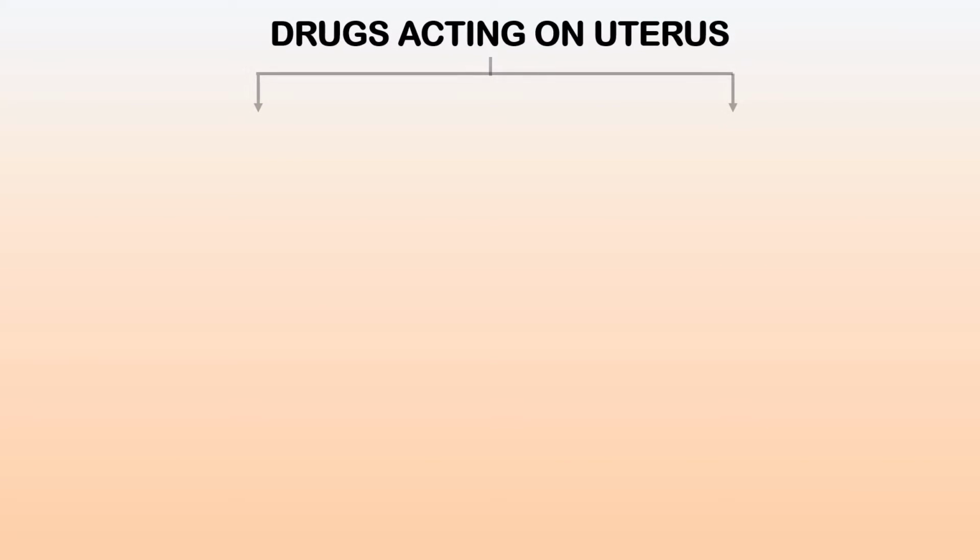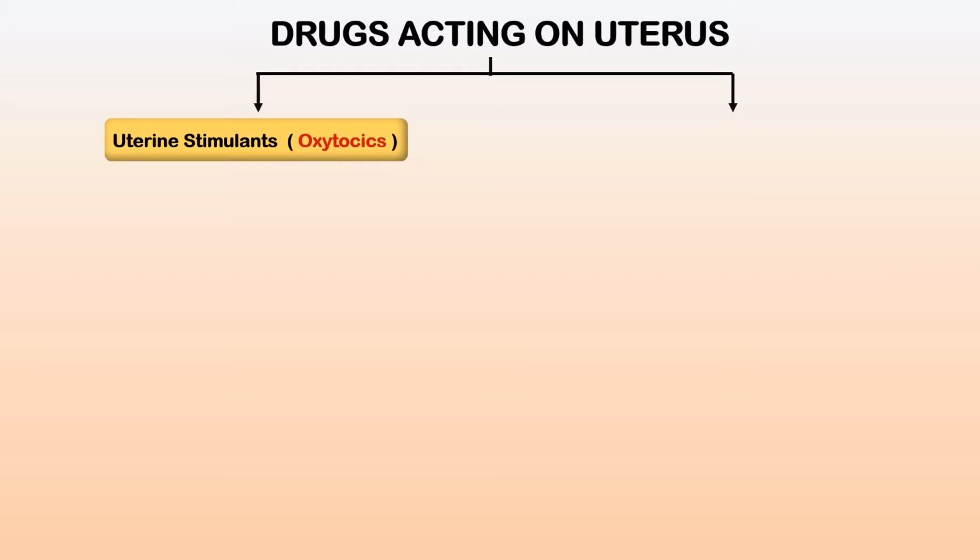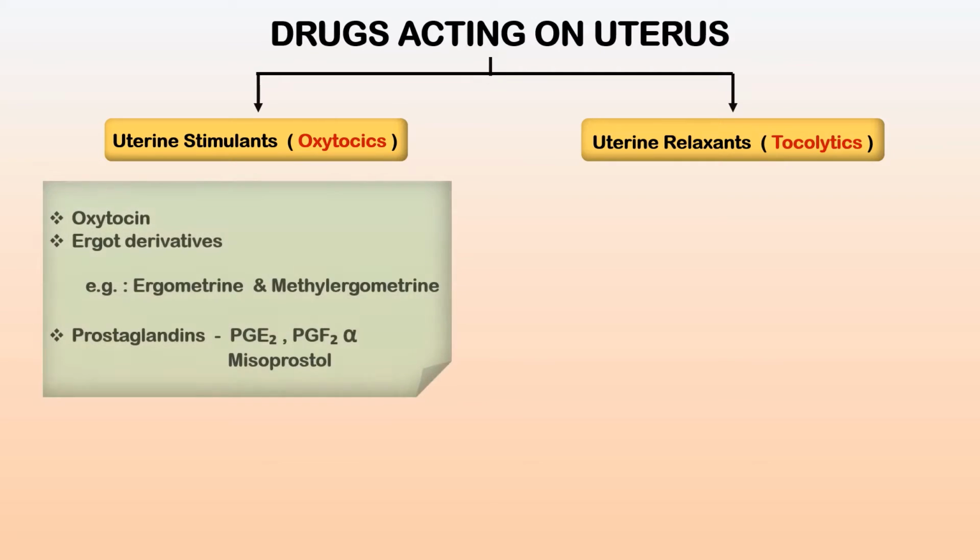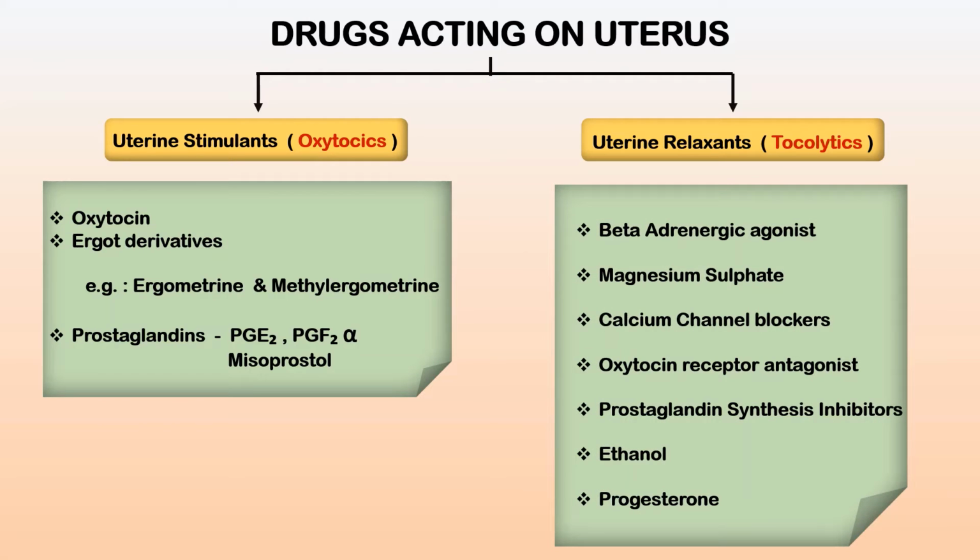Drugs acting on uterus are categorized into two: uterine stimulants and uterine relaxants. These uterine stimulants are otherwise called oxytocics or ecbolics, and uterine relaxants are otherwise called tocolytics. So uterine stimulants include oxytocin, ergot derivatives and prostaglandins. These uterine relaxants or tocolytics include beta-adrenergic agonists, magnesium sulfate, calcium channel blockers, oxytocin receptor antagonists, prostaglandin synthesis inhibitors, ethanol and progesterone.